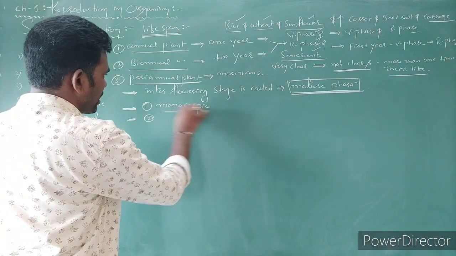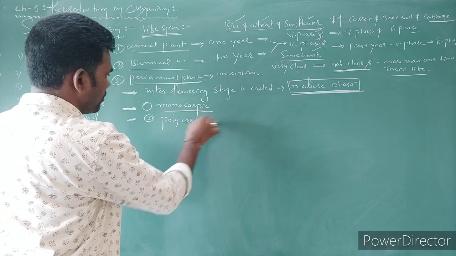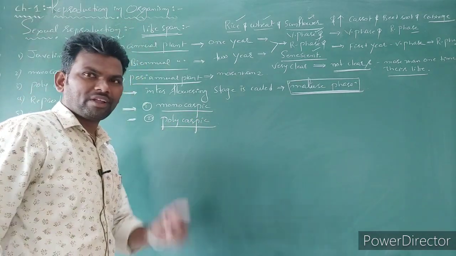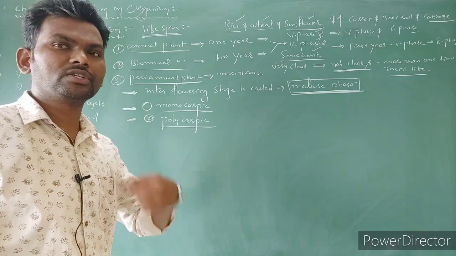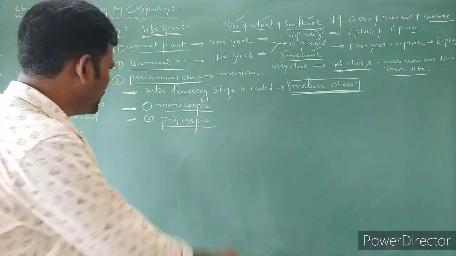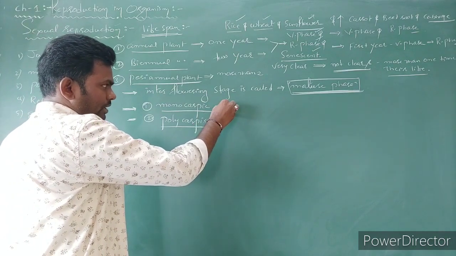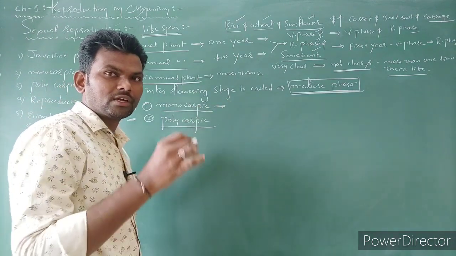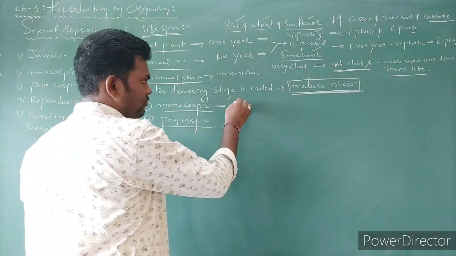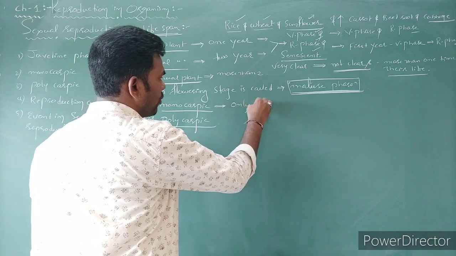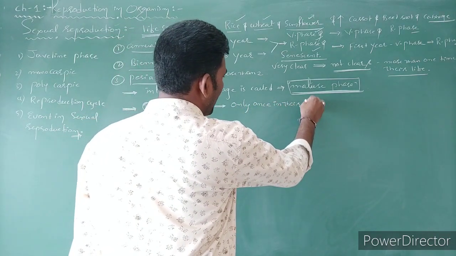One is monocarpic, one is polycarpic. Mono means single, carpic means fruit. It means flowers form one time and become fruits. So the plants in this monocarpic group are going to bear flowers only once in their lifetime. The flowers form only once in their life.